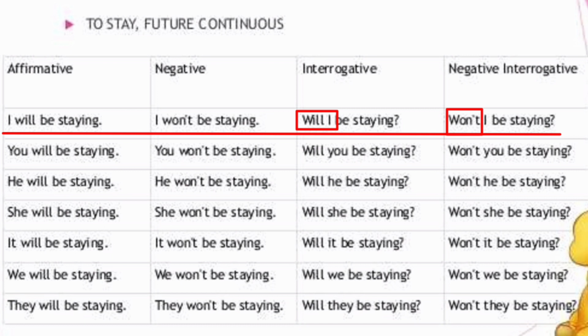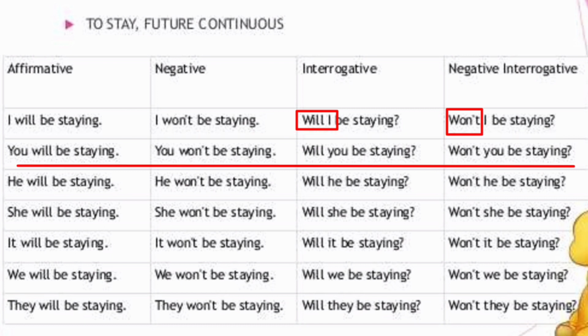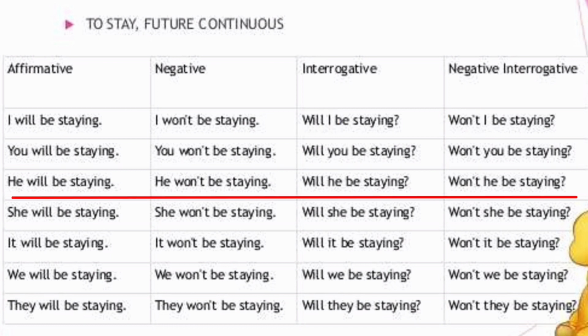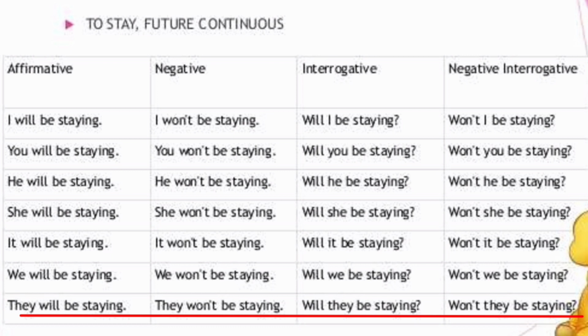If you see one more example, you will be staying, you won't be staying, will you be staying, won't you be staying. Third one is he will be staying, he won't be staying. In the same manner, we can finish they will be staying, they won't be staying, will they be staying, won't they be staying. This is a chart for using future continuous tense in affirmative, negative, interrogative, and negative interrogative.